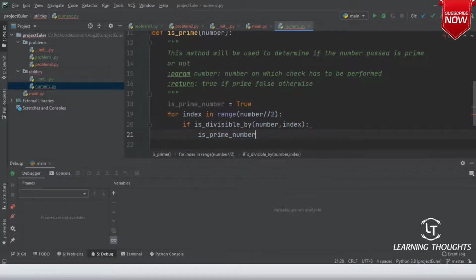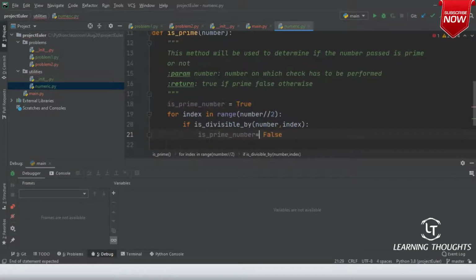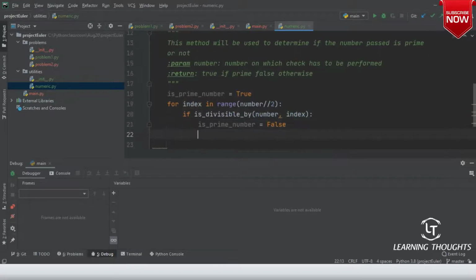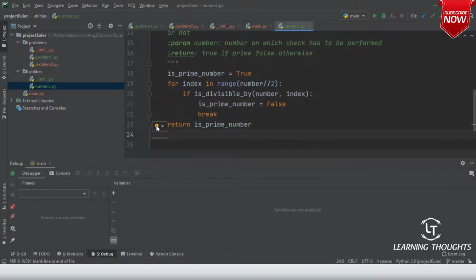So is_prime_number equals false. Let me do it in this way: is_prime_number equals false, and then there is no point in continuing this loop, and then return is_prime_number. Am I clear on this, sir?